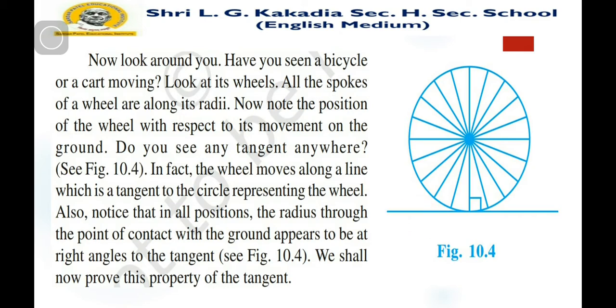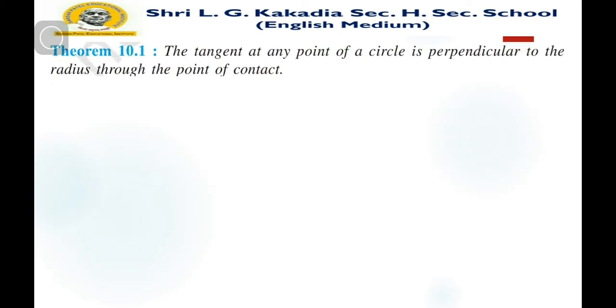So let us prove theorem number 10.1: the tangent at any point of a circle is perpendicular to the radius through the point of contact. We can prove it easily.